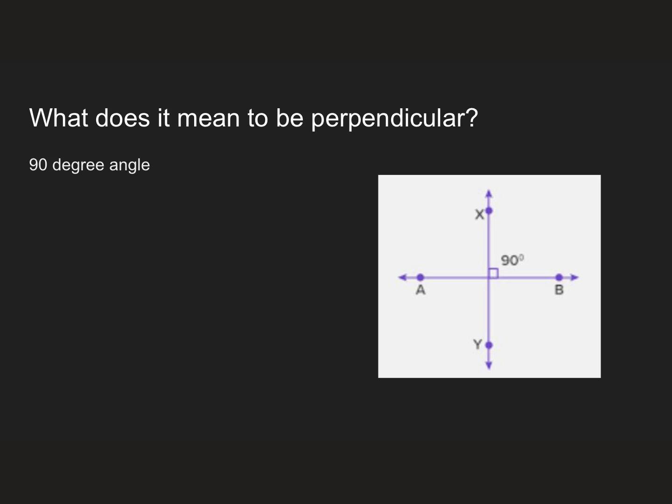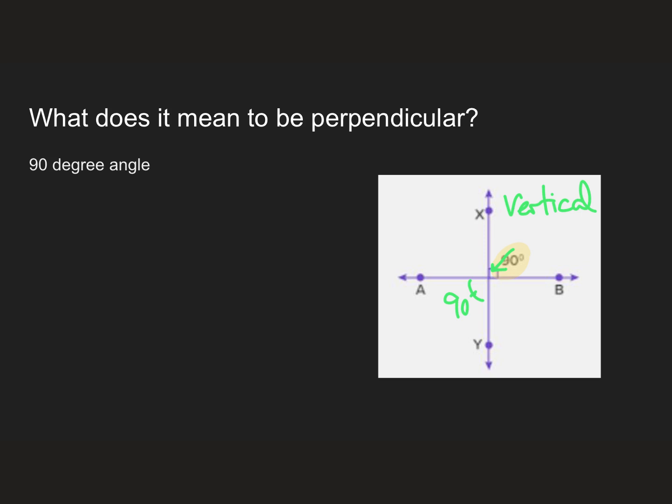So let's look at it. We have to have a 90-degree angle. If you see over here, this angle is marked as 90. And if I remember some of my angle relationships, I know that if that angle is 90, then the one over here must be 90 degrees because they are vertical angles. Remember, angles that are across from each other are vertical angles. They share their vertex and their sides make lines.